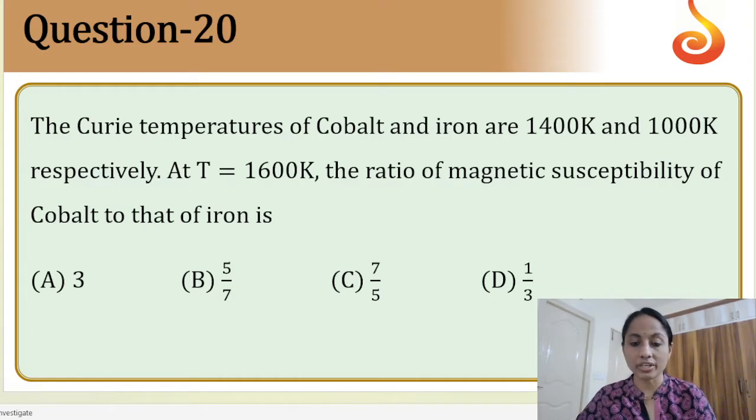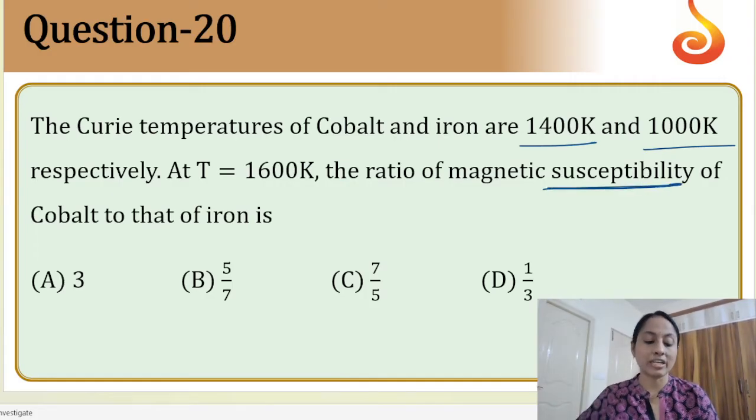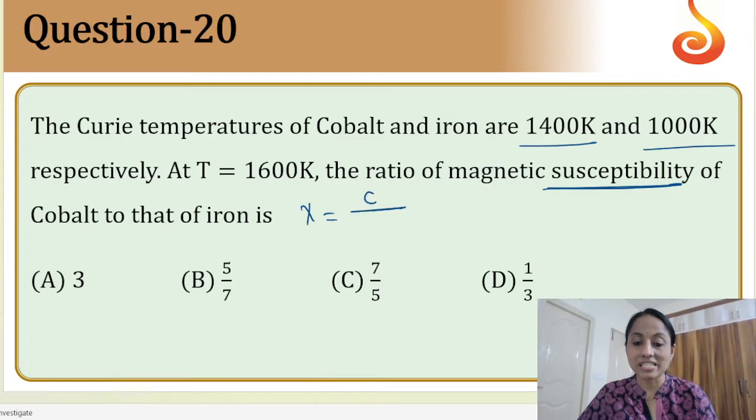Question number 20, Curie temperature and temperatures are given. Okay, susceptibility we need to find out. First of all, this is only a formula based question. You should remember the formula for susceptibility and temperature relation. The formula is susceptibility is equal to C by capital T minus theta C, Curie temperature. So very simple formula. You just have to see for cobalt and iron.